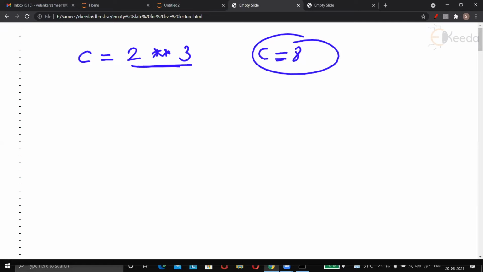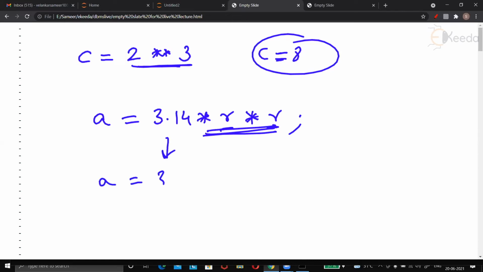Suppose I want to write a formula like A is equal to 3.14 into R into R, where R is the radius of the circle. I can write it like this, obviously, no problem. But the same thing could have been written as A is equal to 3.14 into R ** 2. This means R square. That's what this means.